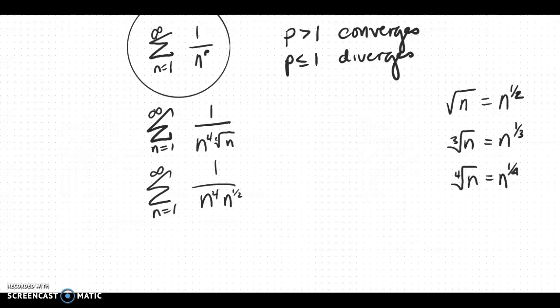When the exponent is not 1, you have something that looks like this. Maybe you have the cube root of n squared. Then my numerator exponent would stay 2, and the denominator becomes the root. So now I have n to the 4th and n to the 1/2. Now I'm going to combine that.